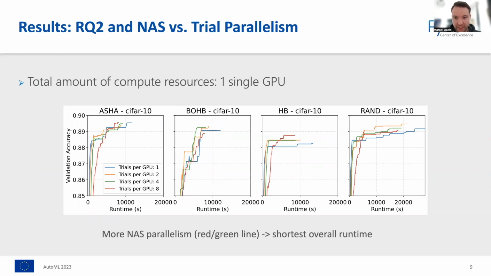Here we see that the more we enforce the NAS parallelism, the shorter the overall runtime of the NAS optimization loop is. This becomes mainly visible when you look at the red and the green lines in the plots here. So these two lines are usually the first ones to finish. We also see that the effect on the accuracy is rather small, usually less than a percentage point here.